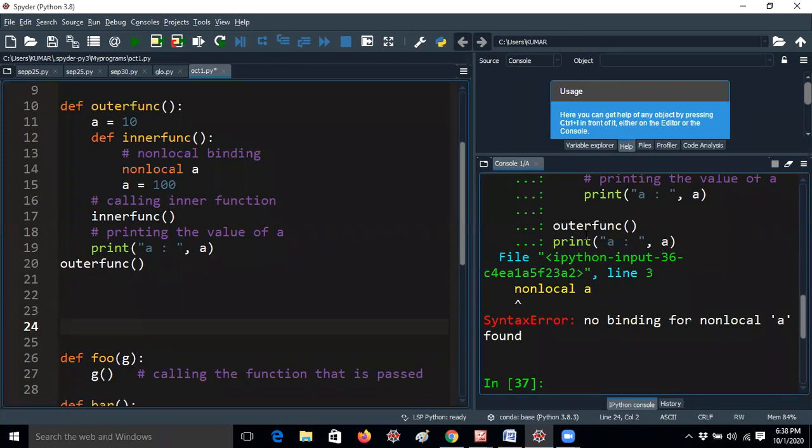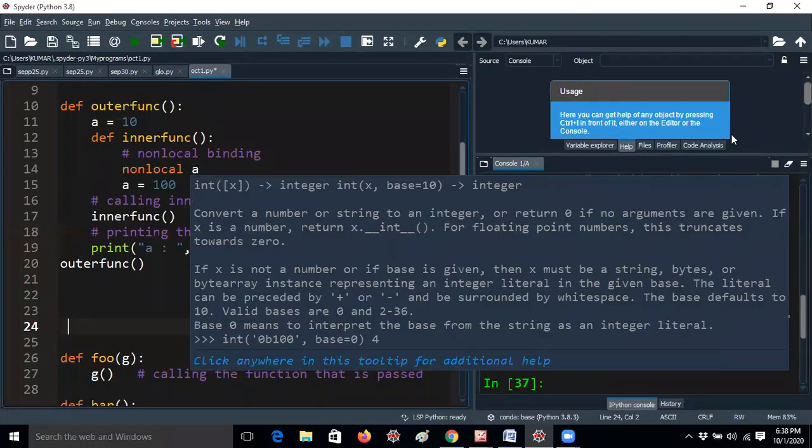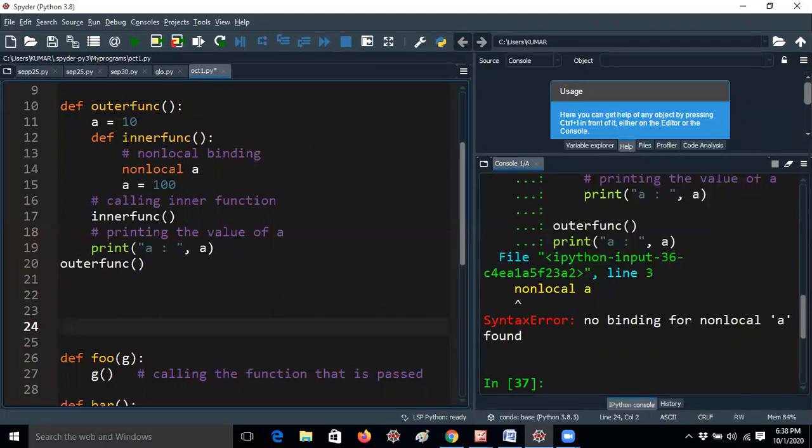Okay. So not that one, sir. The way you gave non-local in outer function. Not that one, sir. What? What is no? I am giving the non-local function only in the inner function, right?